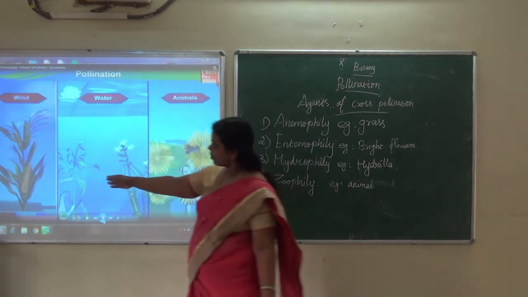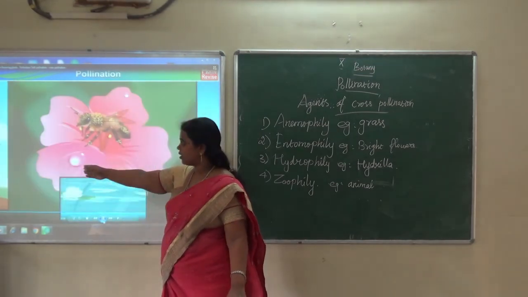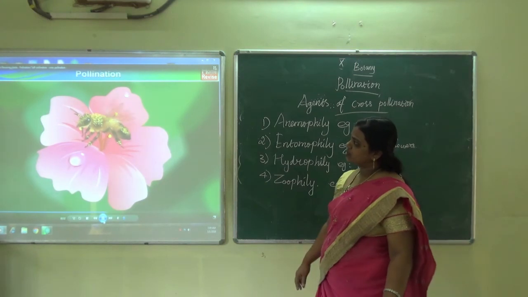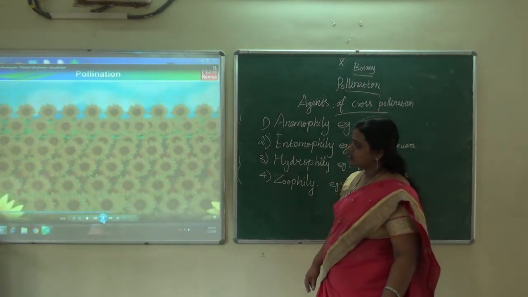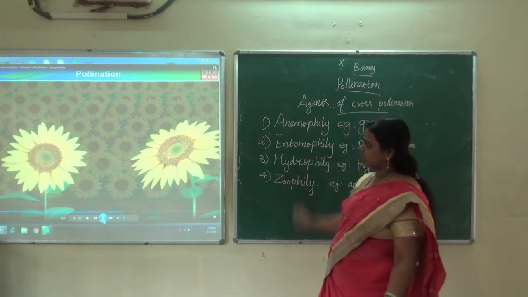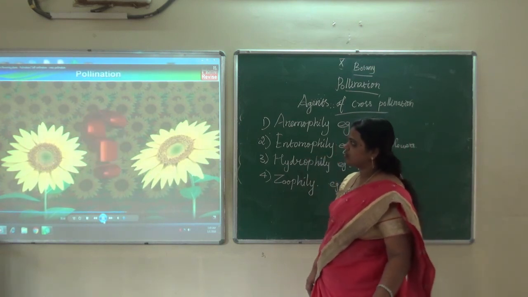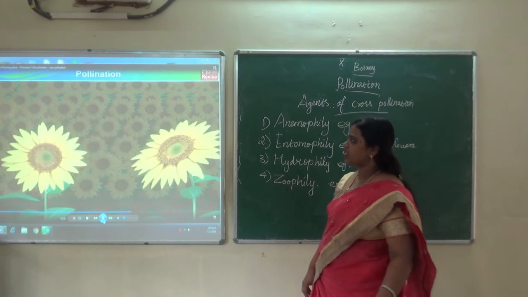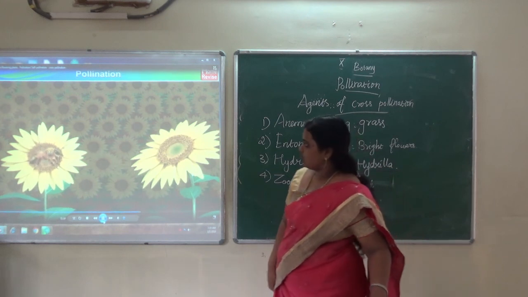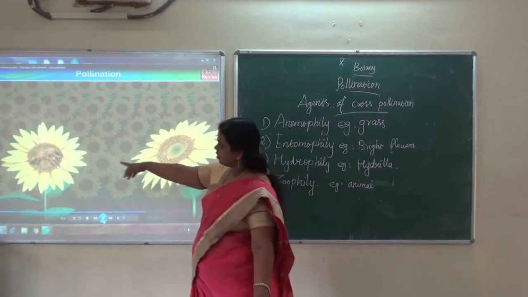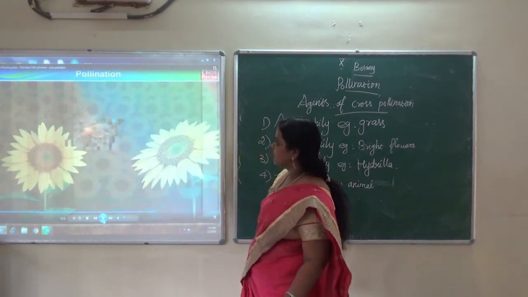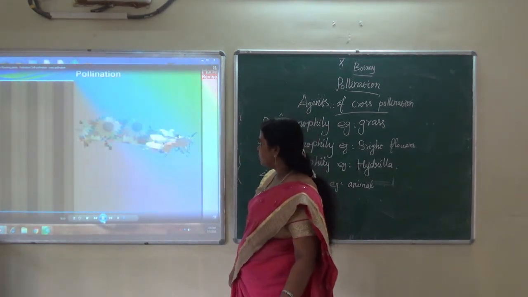Next, water plants: hydrophily. In sunflowers, entomophily, cross-pollination, with the honeybee. In the honeybee's outer body, pollen grains are attached.